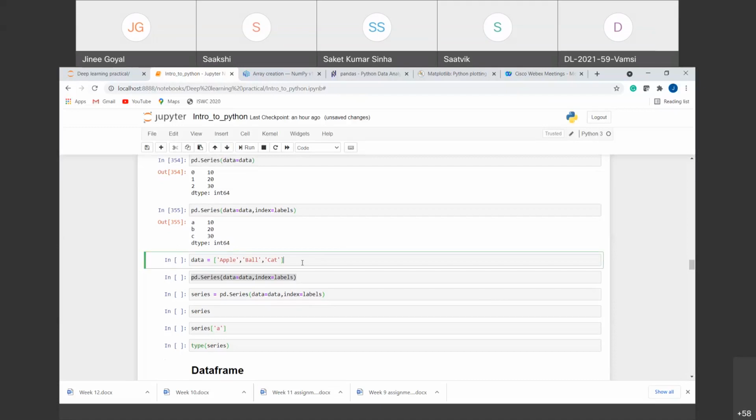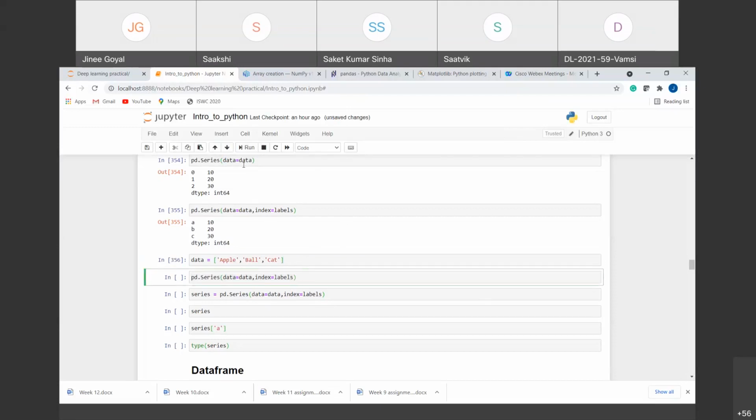Like I told you, it can hold any arbitrary object. So here I have created a list that consists of string values, right? So I have taken 3 string values.